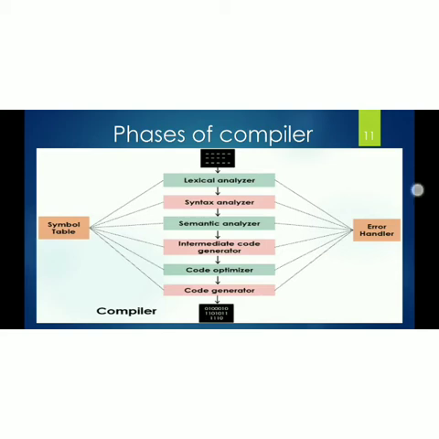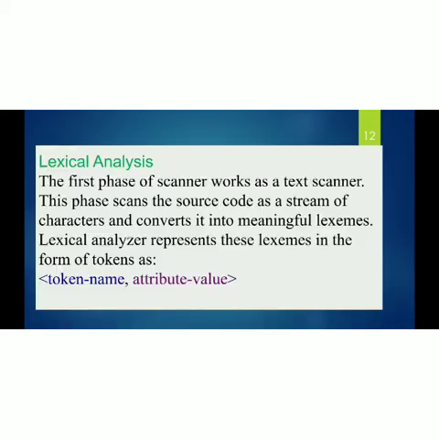So next one is lexical analysis. The first phase, the scanner, works as a text scanner. This phase scans the source code as a stream of characters and converts it into meaningful lexemes. A lexical analyzer represents these lexemes in the form of tokens.